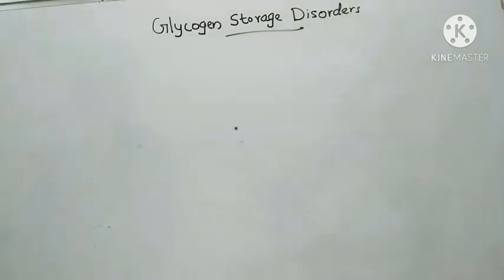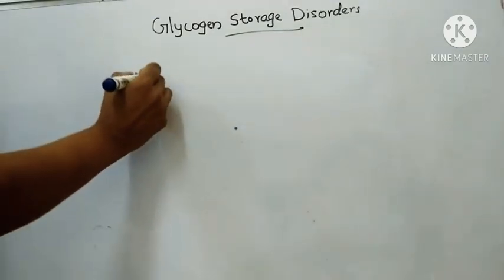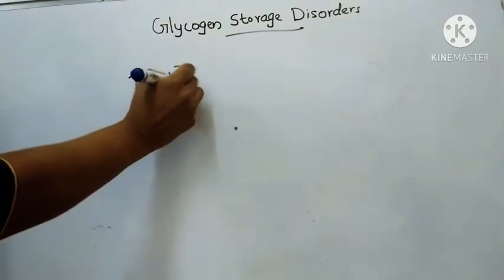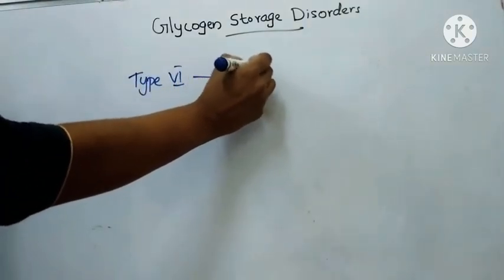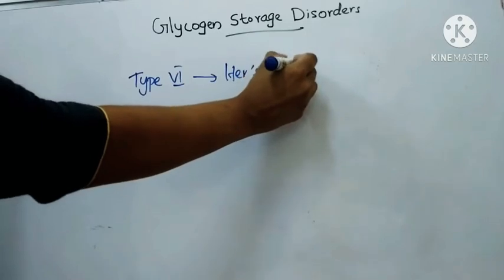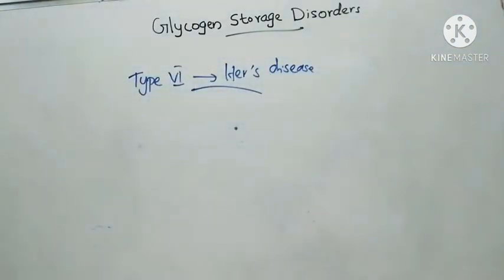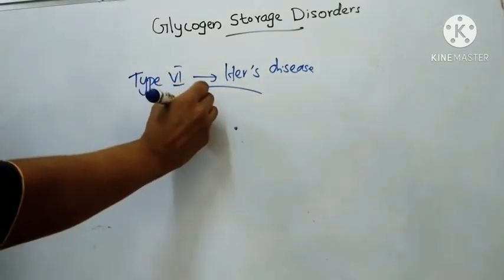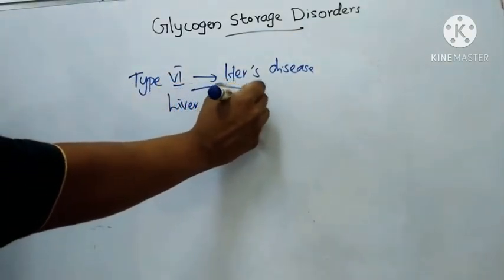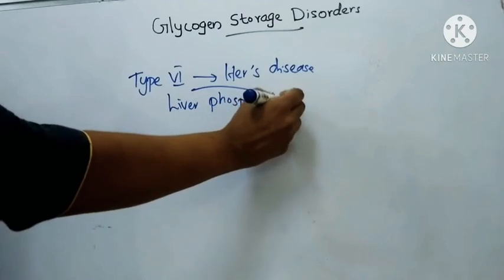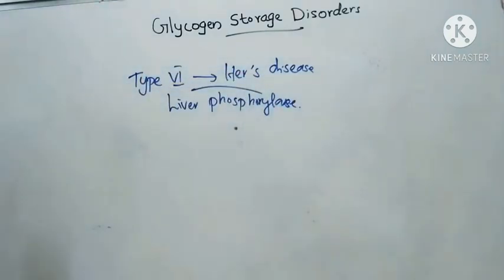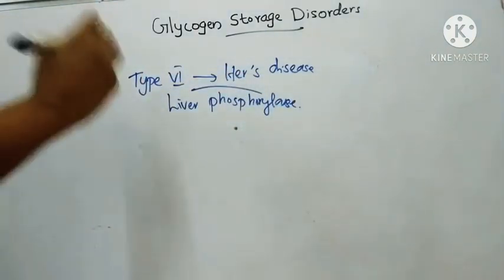Type 6 is Hers' disease. Here the enzyme deficient is liver phosphorylase. Here the glycogen deposited is normal in structure.